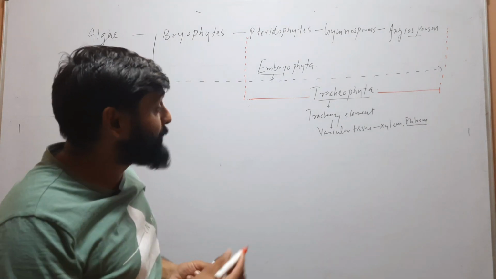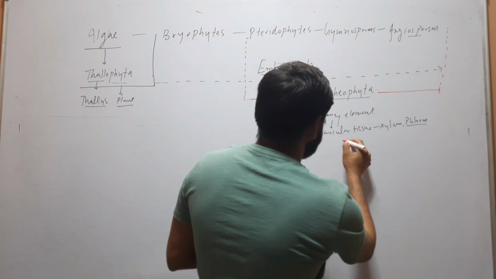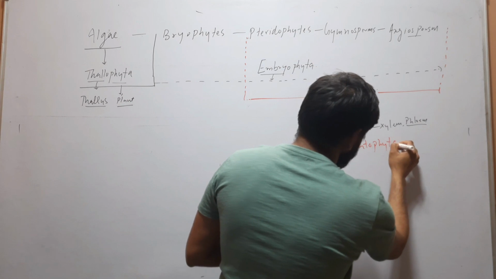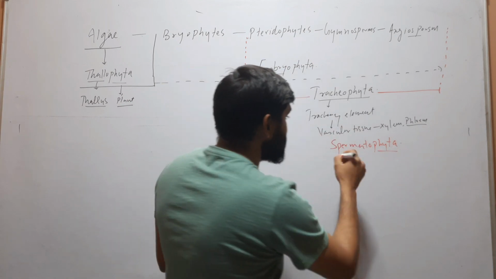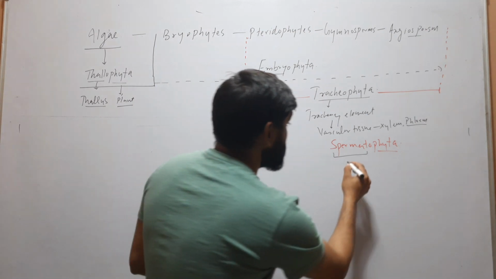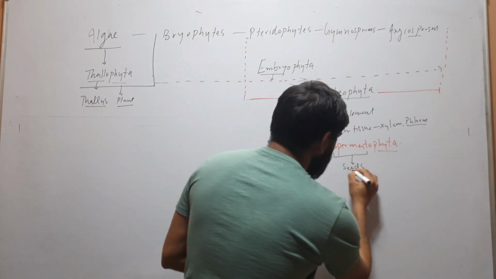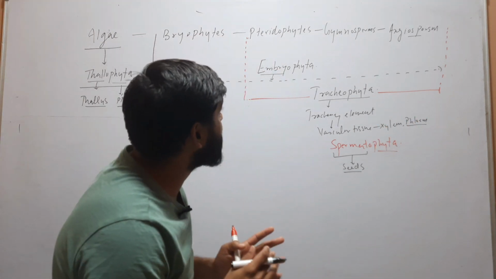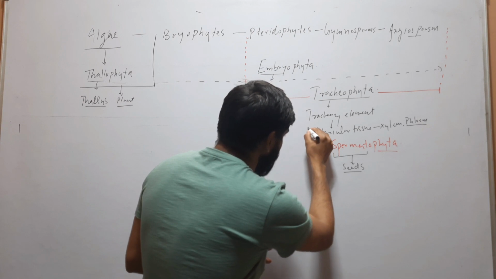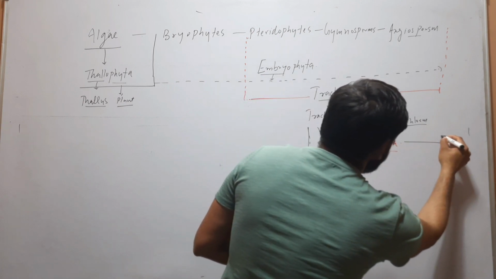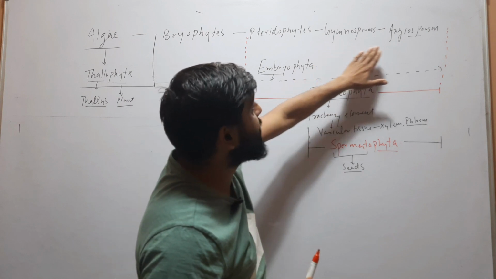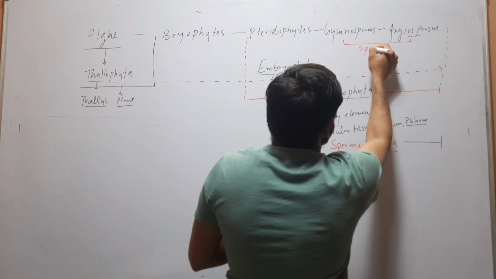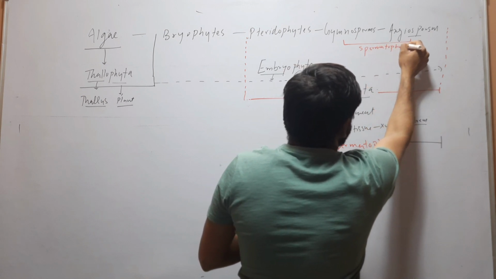Next term is Spermatophyta. Phyta means plant. Spermato means sperma. Sperma means seed. So a group of plants in which seed formation occurs. We know that seed formation occurs in 2 divisions, that is gymnosperm and angiosperms. So these two are Spermatophyta.